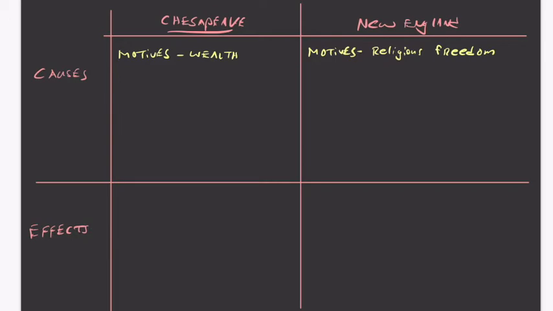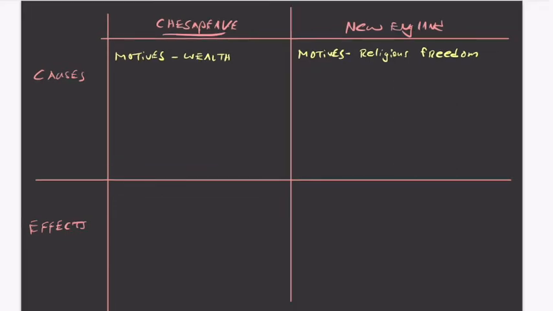So we have these motives that they both had. They're a little bit different. Their motives were different for each group. Before we look at how this leads to effects, I also want to look at settlers. Like, who came? Maybe that's a better way to put it. Who came in some of these initial settlements?